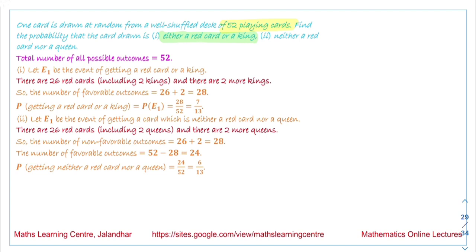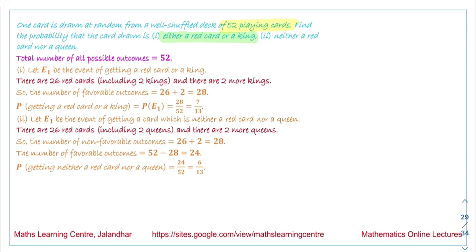The total number of cards we have is 52. So the favorable number of events is 52 minus 28, which is equal to 24. The number of all possible outcomes is 52, and on solving this, the answer we get is 6 by 13. So this is the probability of neither a red card nor a queen.